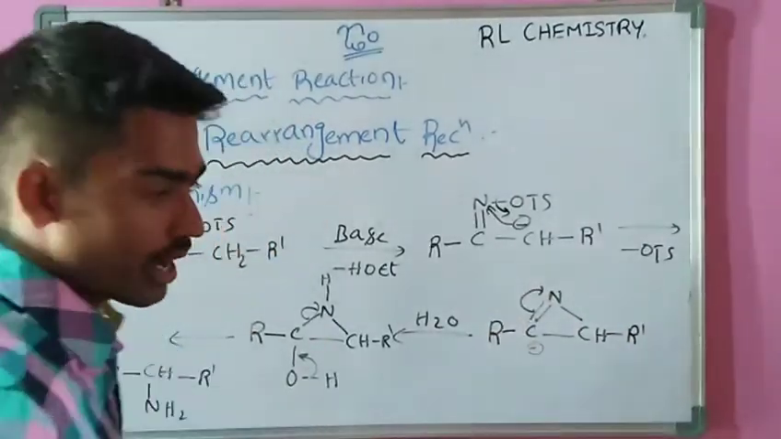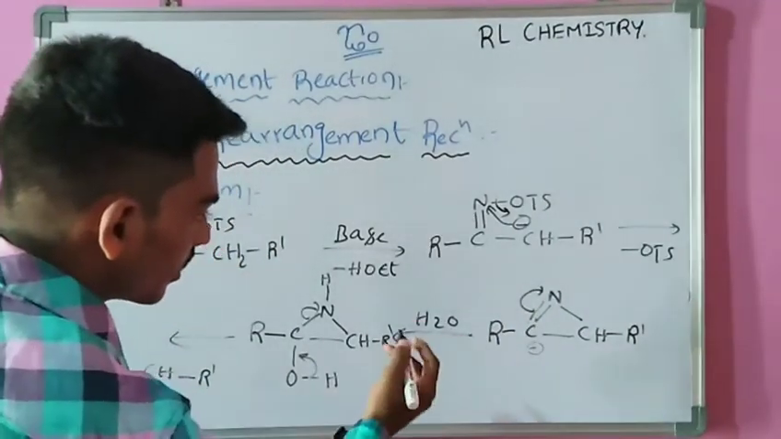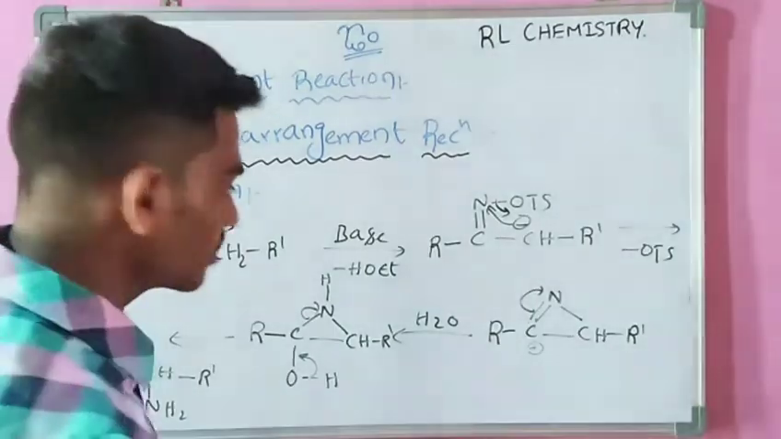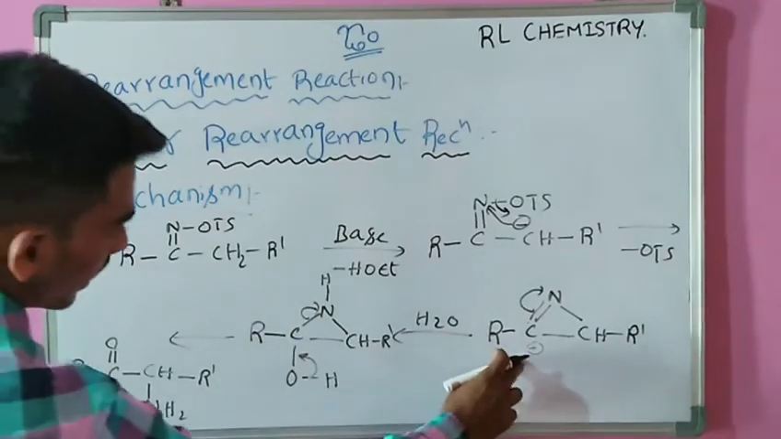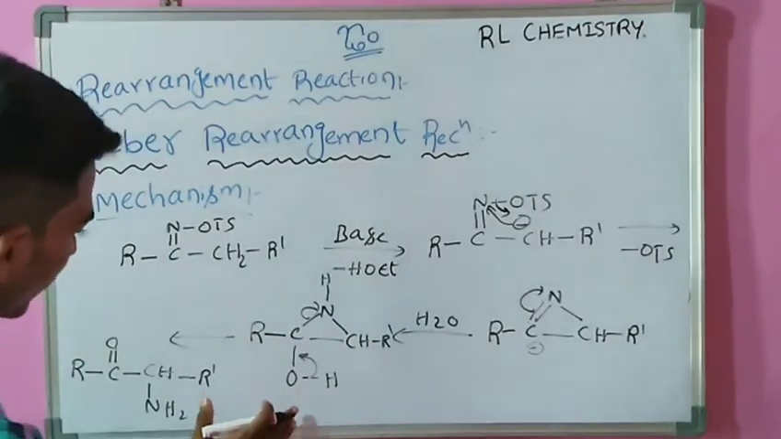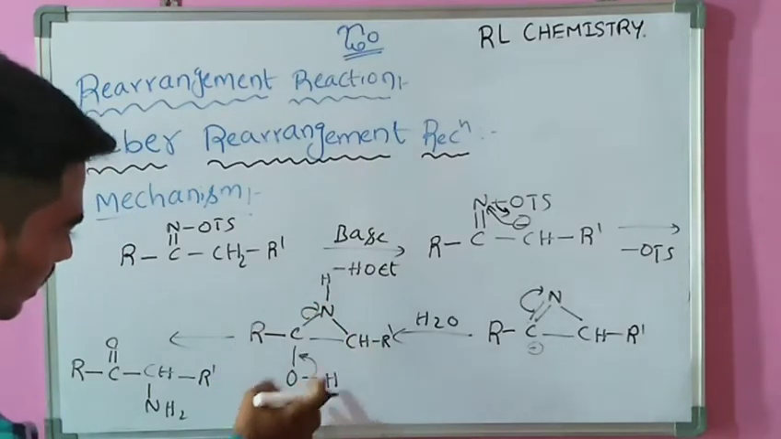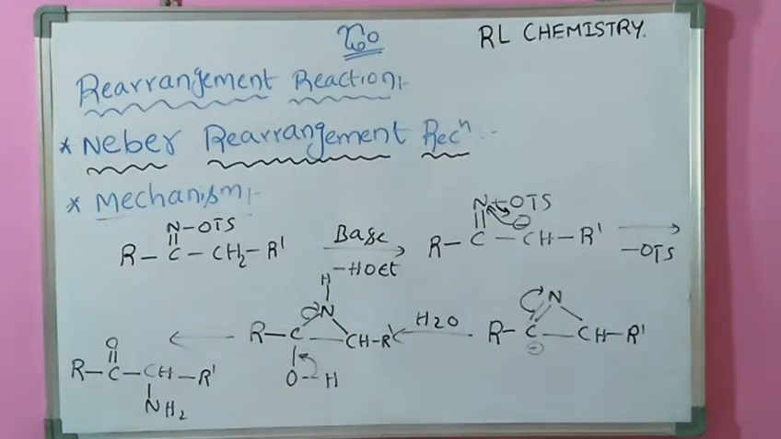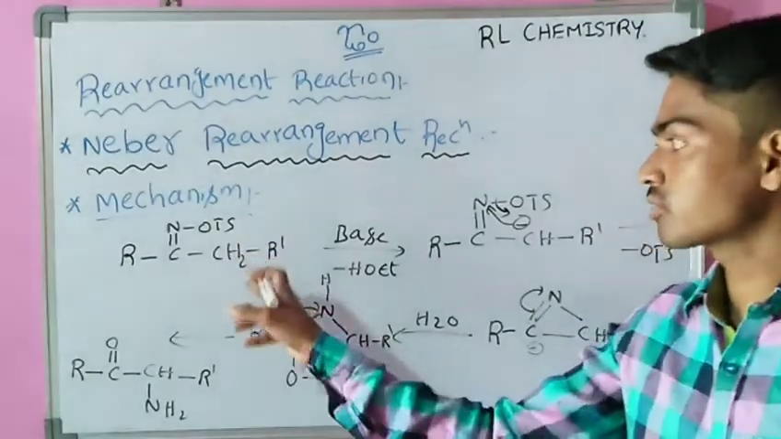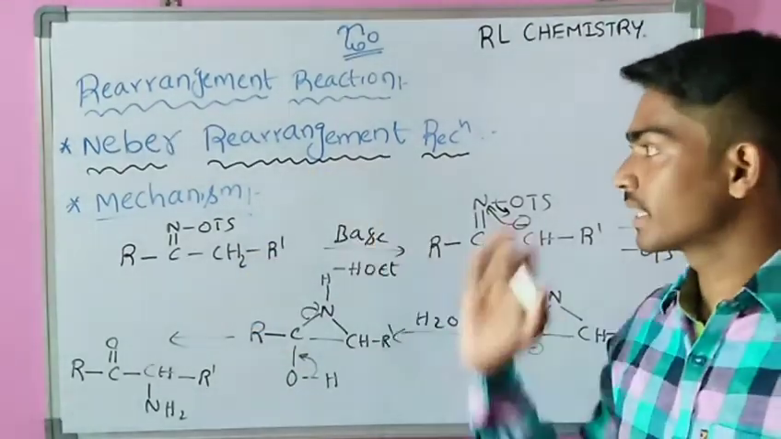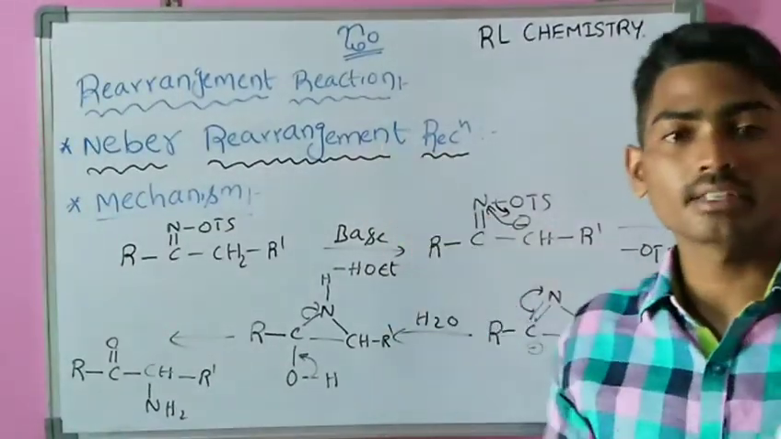Then it creates a carbocation and nitrogen having a lone pair, and it undergoes hydrolysis. The water molecule dissociates into H plus and OH minus, and the H plus ion attacks this nitrogen and the OH minus ion attacks this carbocation. This type of species is formed, and then the bonds migrate. This H plus ion attacks this nitrogen, and it forms our required product, that is the alpha amino ketone containing compound, from the ketoxime phosphate. This is the mechanism of Neber rearrangement reaction.